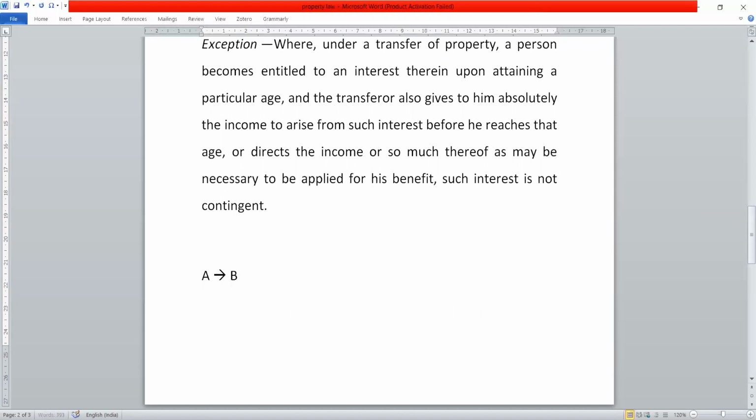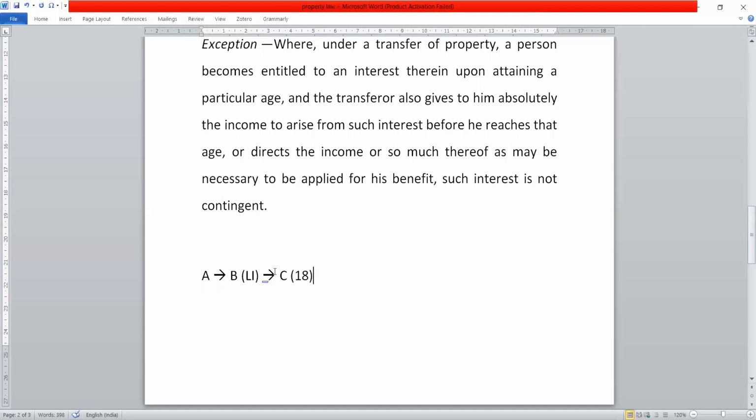A wants to transfer the property to C, who is unborn, by creating a life interest. This is completely fine. Now understand what is happening here. It says C will attain the property at the age of 18 years.